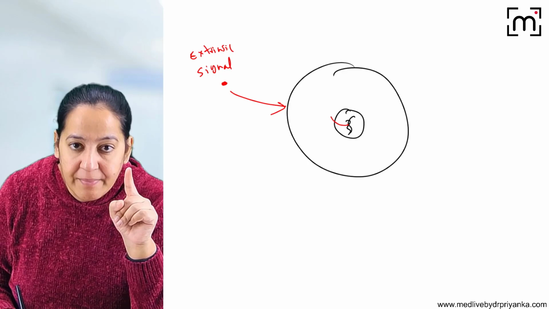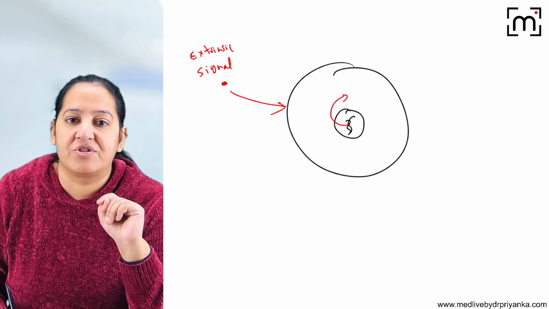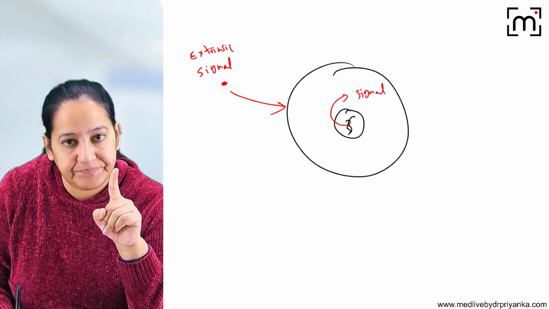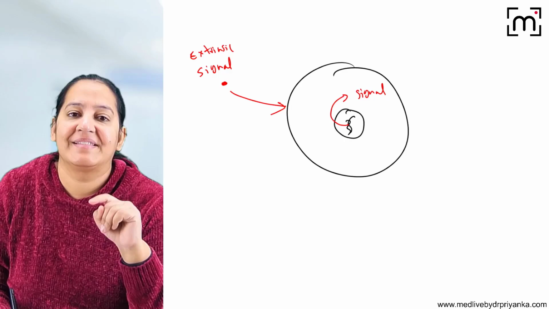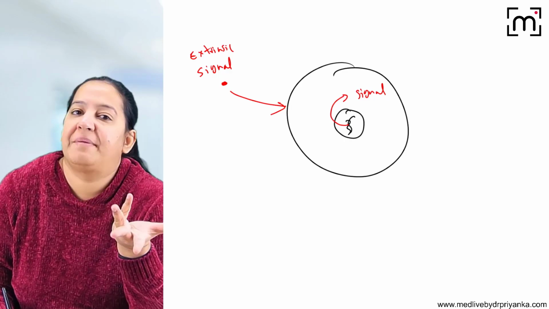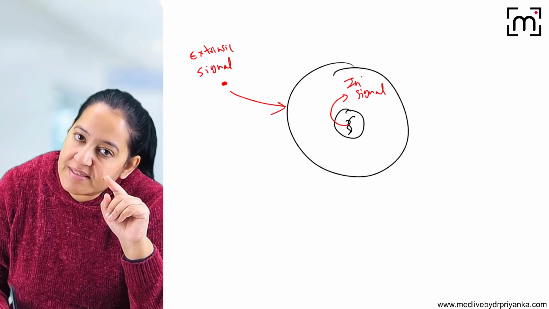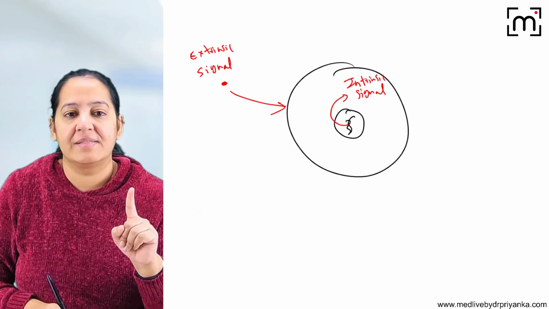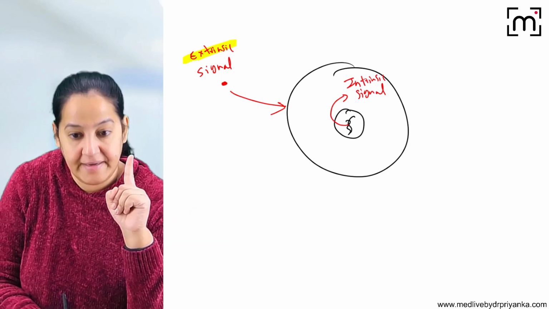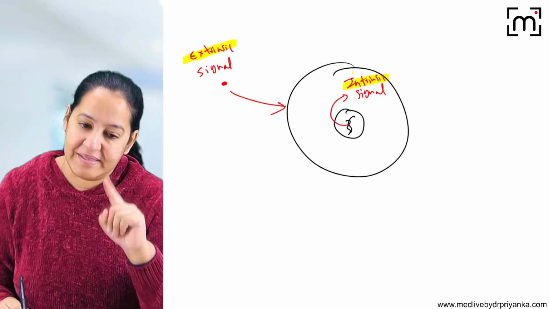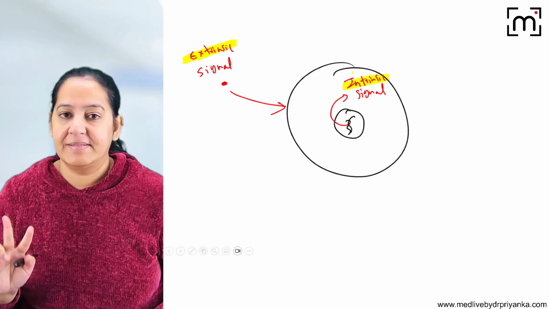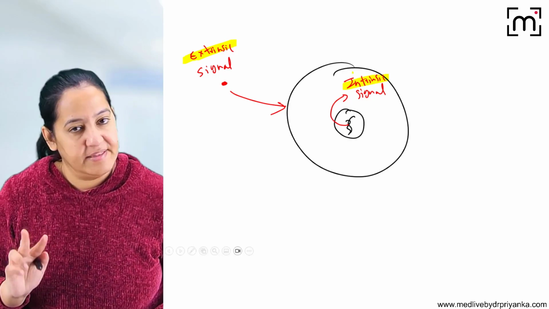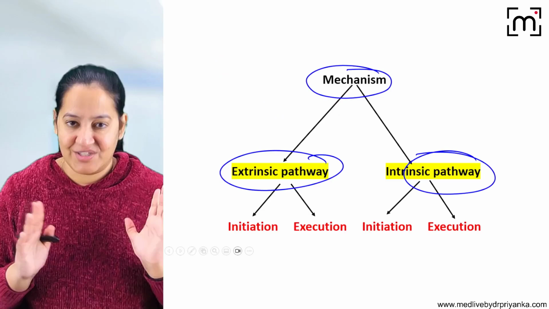Sometimes the signal is coming from inside the cell when the DNA gets damaged. So here also a signal is coming, but the signal is from inside the cell. The DNA is giving the signal that I am damaged, you just commit suicide. So this is known as the intrinsic pathway. Basically, in the extrinsic pathway the signal comes from outside, and in the intrinsic pathway the signal comes from inside. Please learn that, the two types of pathway, extrinsic and intrinsic.